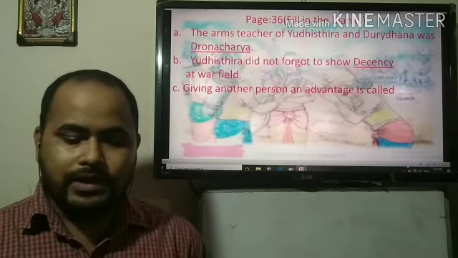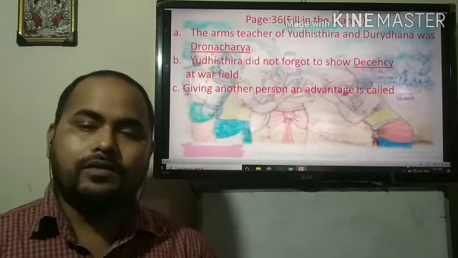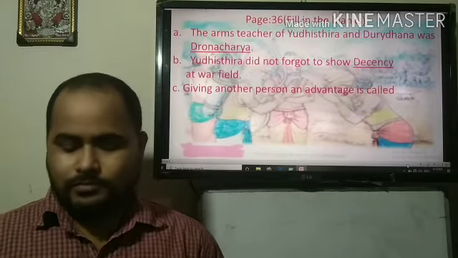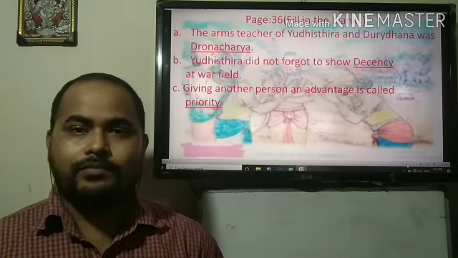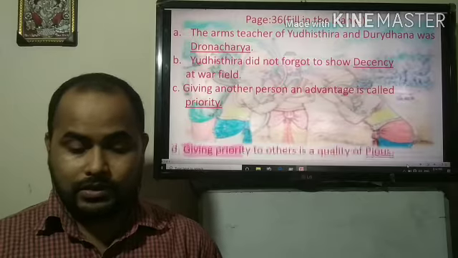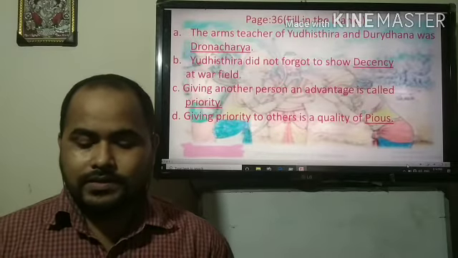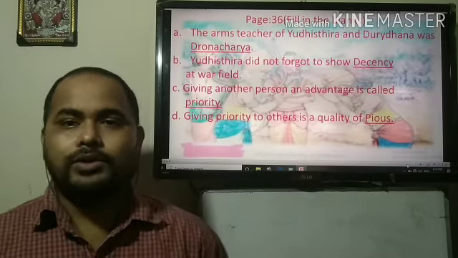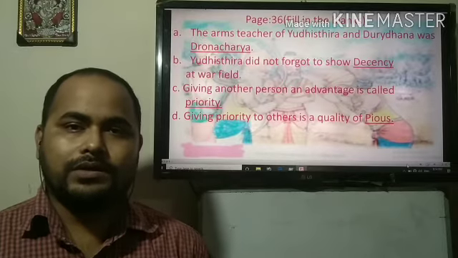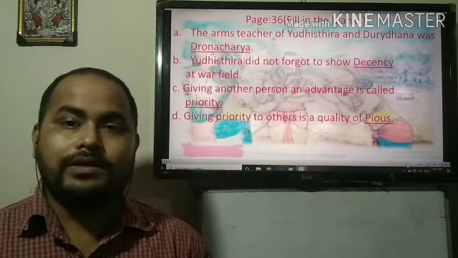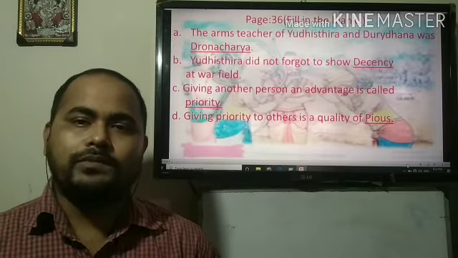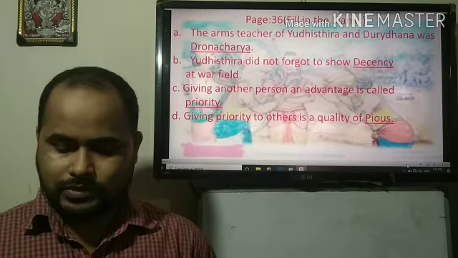Number C, giving another person an advantage is called what? It's called priority. Giving priority to others is a quality of which person? A good person or a pious person? Pious means religious person.